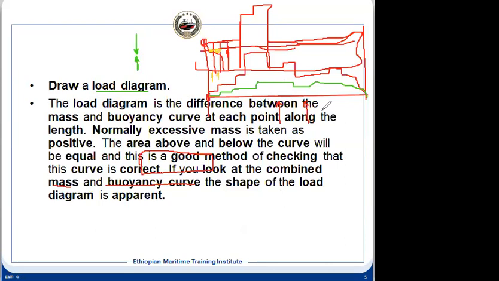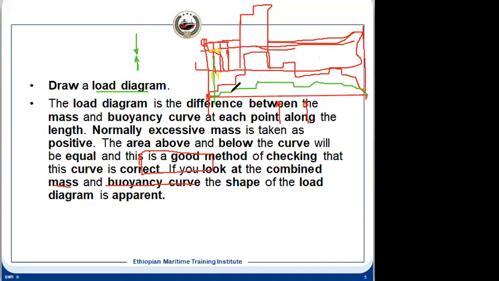Here I have drawn an arbitrary diagram, in which all the weight is higher than the buoyancy, but it will not be like that. In some places buoyancy will be higher than the weight, because the ship is floating, so it will be supported and in an afloat condition. Suppose this was the 1 meter distance, and there is a value of our buoyancy force and a value in the downward direction, that is the weight or the mass.